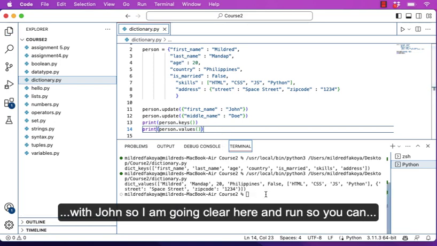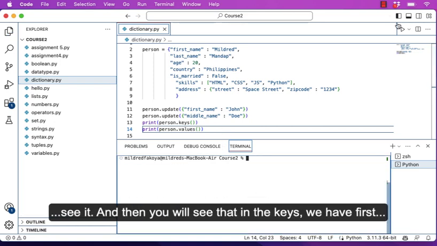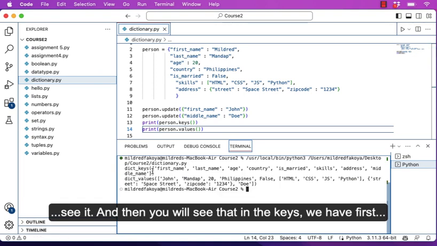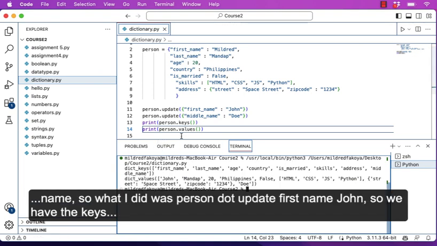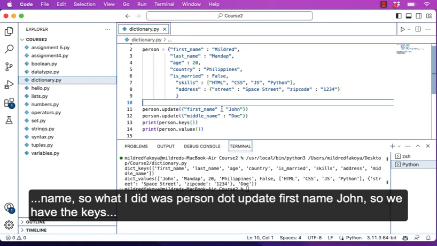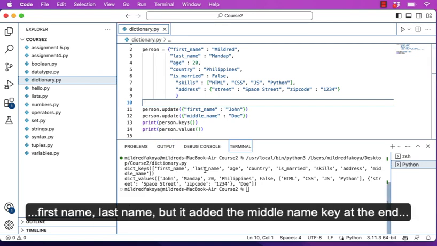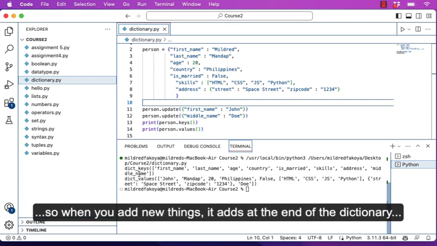So I'm going to clear here and run so you can see it, and then you'll see that in the keys we have first name. So what I did was person.update first name John. So we have the keys first name, last name, but it added the middle name key at the end. So when you add new things, it adds them at the end of the dictionary.